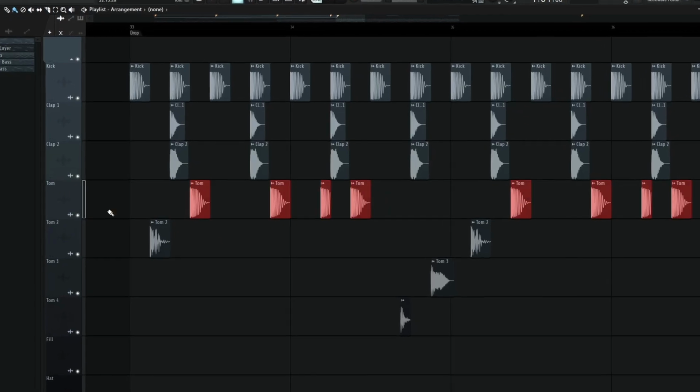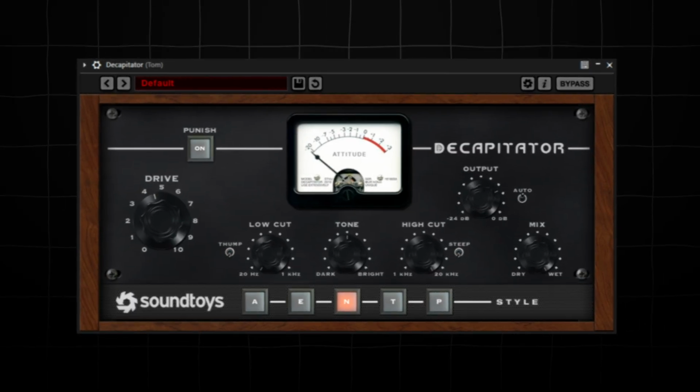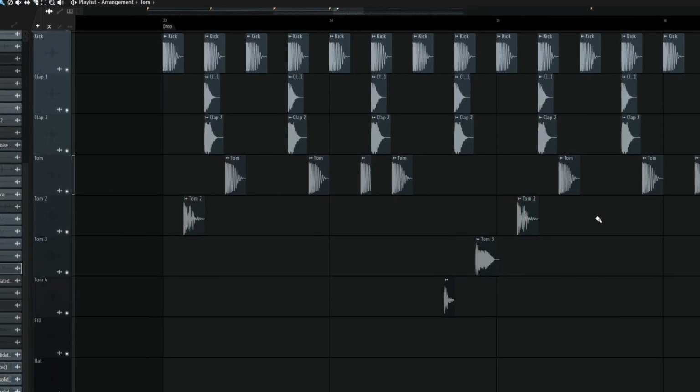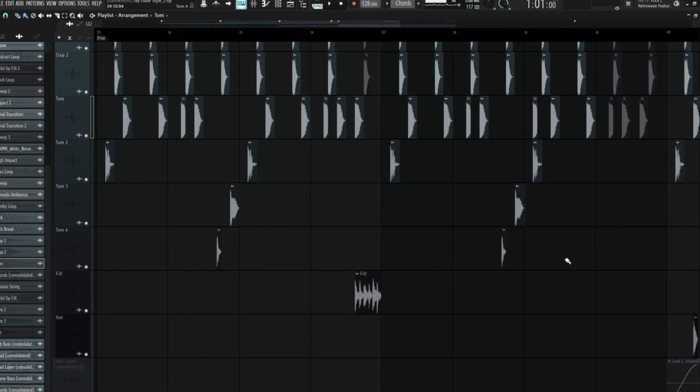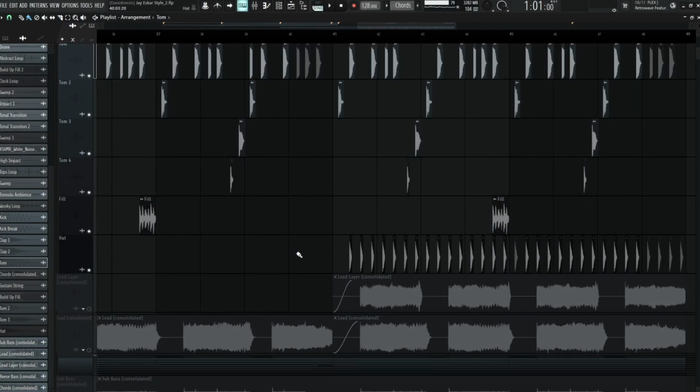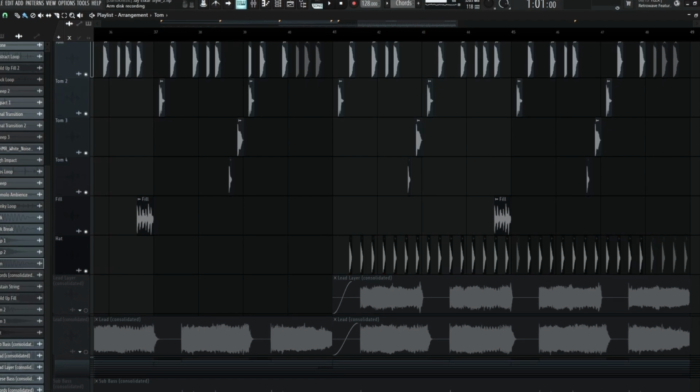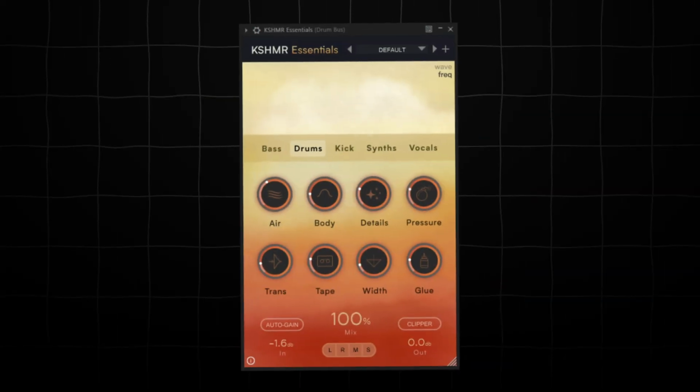Then I added the tom and applied a bit of distortion as well. The second tom is also on the same mixer track. Tom number 3 and tom number 4 don't have any effects applied to them. There is also the drum fill and the hat, but no effects have been applied so far. All drums were routed to the same bus and processed with Cashmere Essentials and EQ.